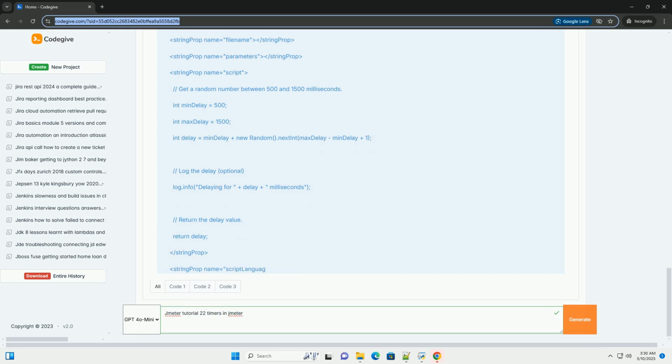Functionality: regulates the throughput of the test by introducing delays. Unlike the other timers, this timer does not simply add a delay before each request. It dynamically adjusts the delay to achieve the desired number of samples, requests, per unit of time. It's more sophisticated and requires careful configuration. When to use: when you need to maintain a specific throughput rate, regardless of the underlying response times or server load. This is useful for simulating real-world traffic patterns or limiting the load on a test environment.